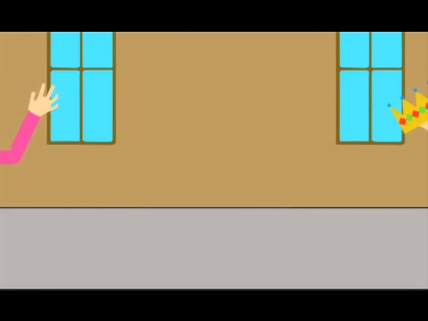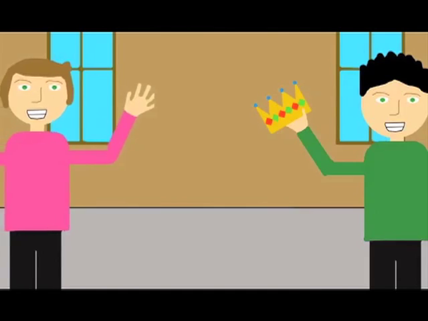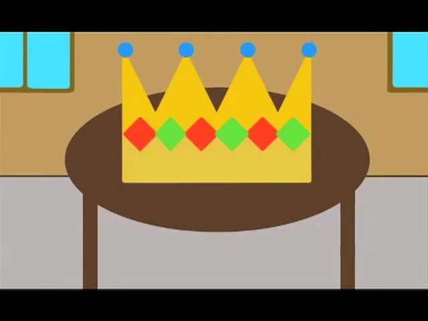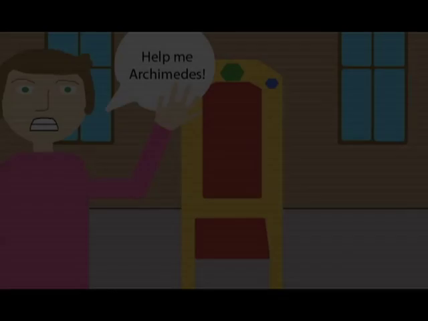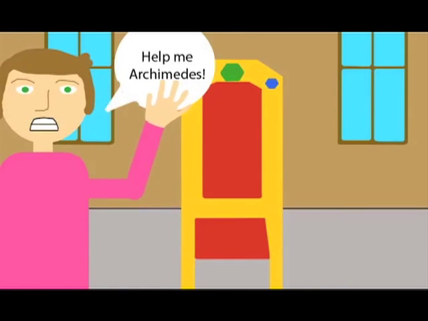Later on, when the goldsmith gave the king his crown, the king suspected that the goldsmith was a thief. He thought that the goldsmith had kept some of the gold for himself and had given the king a crown that was part gold, part silver. King Hiero asked Archimedes to find out whether the goldsmith was a thief or not.